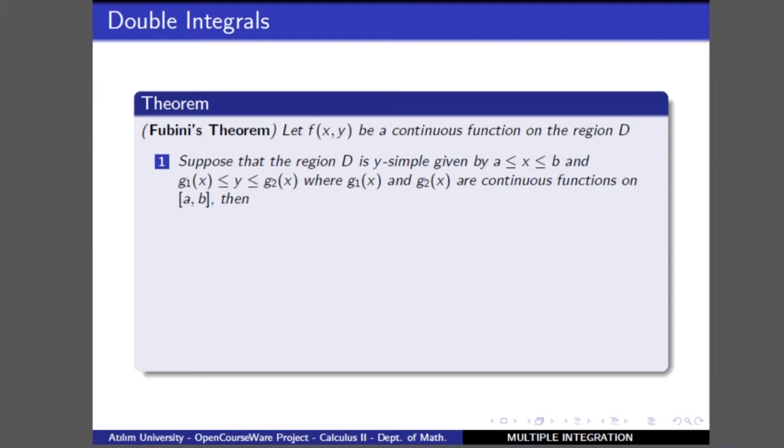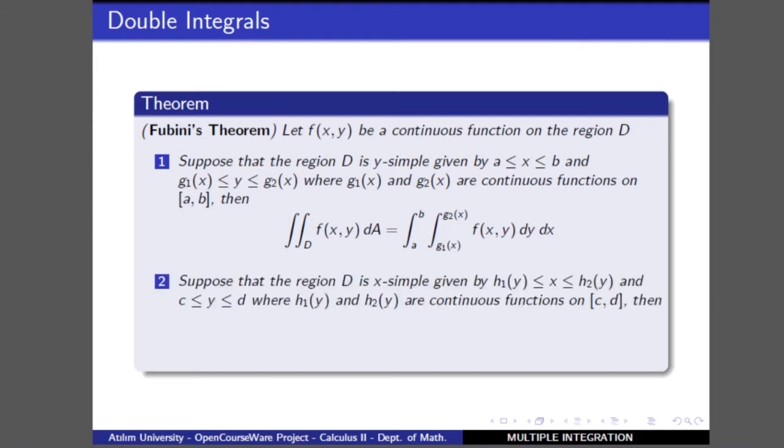In such a case the double integral of f over the domain D, which is a y-simple region, can be written as the iterated integral from a to b and then g1 of x to g2 of x. That is, the inner integral is evaluated with respect to the variable y, where the boundaries of the integral change from g1 of x to g2 of x, and the outer integral is evaluated with respect to the variable x, and x changes from a to b.